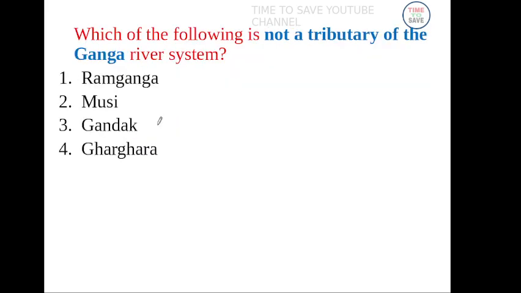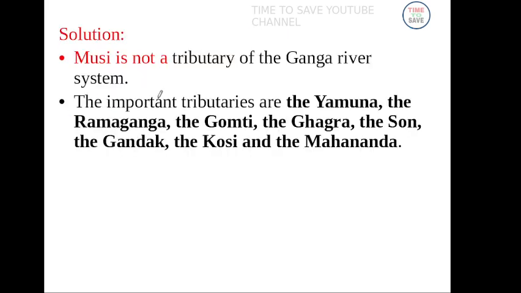Next question. Which of the following is not a tributary of Ganga river? Your answer? Answer, Musi. Musi river is not a tributary of Ganga because it is a tributary of Krishna river. See, what are the tributaries of Ganga river? Yamuna, Ramganga, Gomti, Ghaghara, Son, Gandak, Kosi. These are all tributaries of Ganga river.